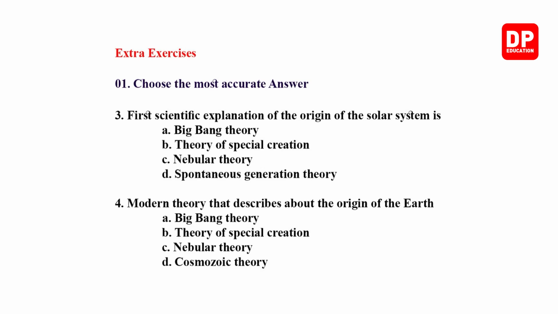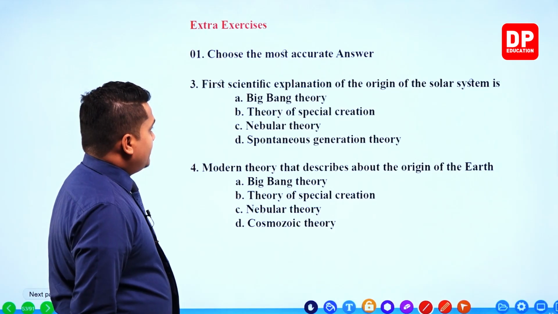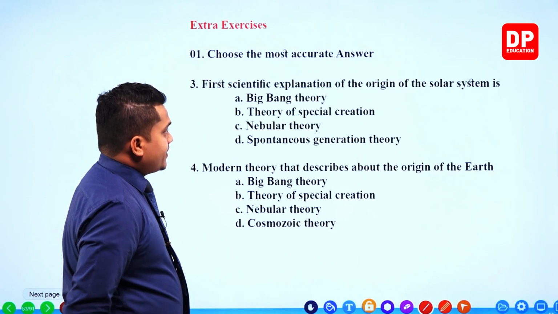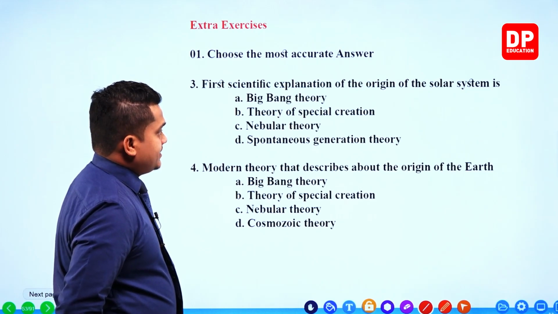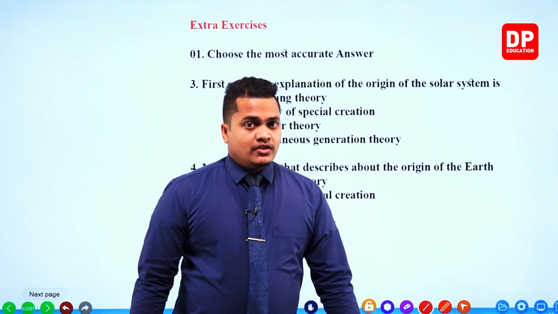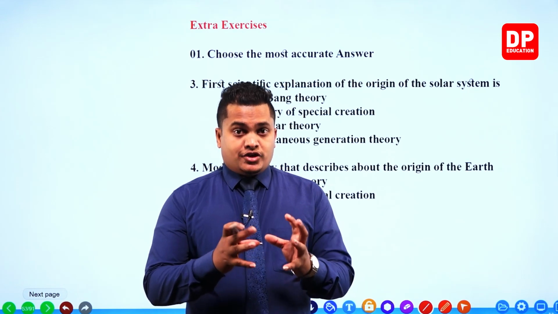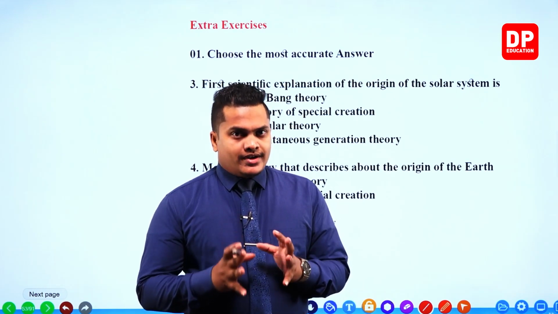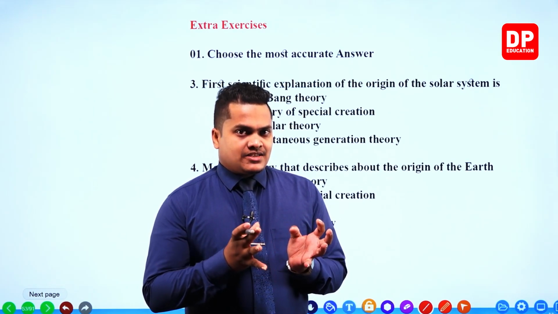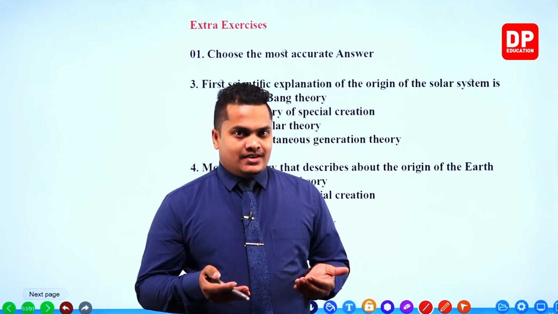First scientific explanation of the origin of the solar system is... They are asking about the first scientific explanation. The modern accepted scientific explanation is the Big Bang theory.